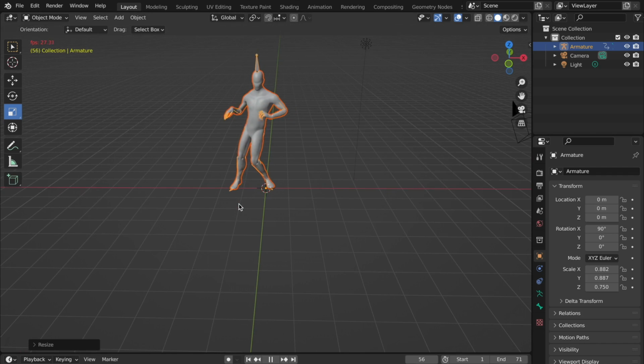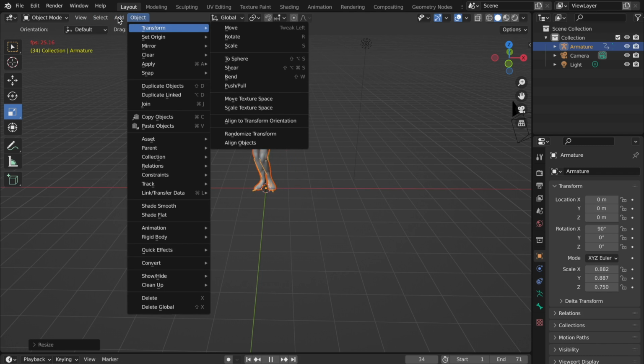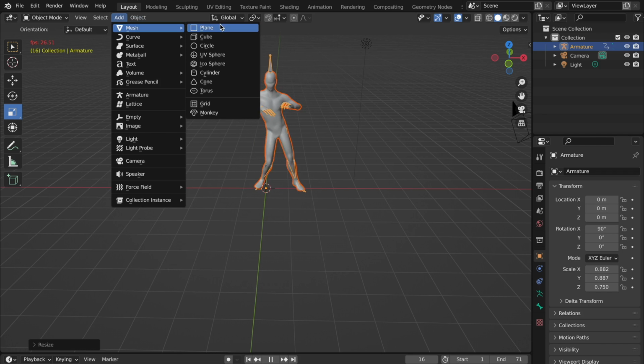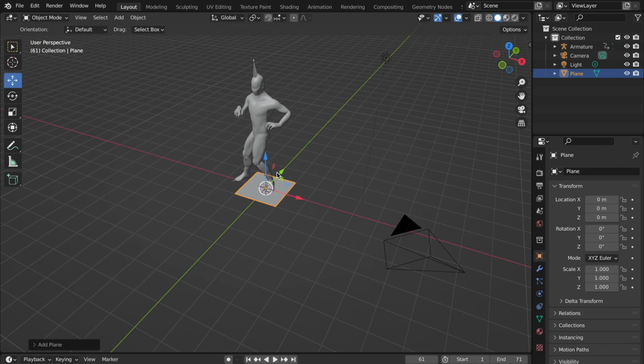Now if we want to make things look even better for our export, I'm just going to add a background. So what we are going to do is go up here, go on the mesh, and then on plane. And just like that, we have a plane that we are going to, first of all, just pause so that we can move things again.